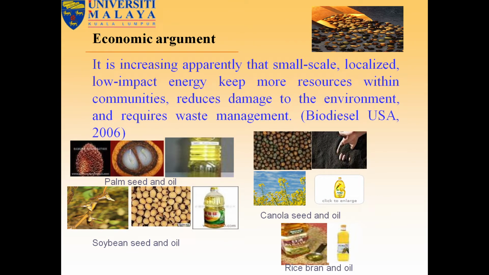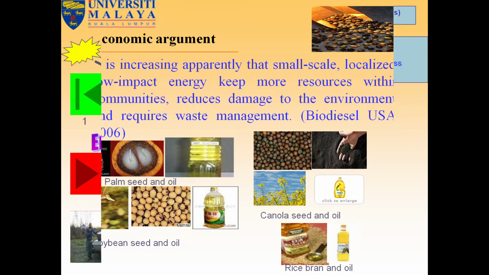Economic arguments: it is increasingly apparent that small scale, localized, low impact energy gives more resources within communities, reduces damage to the environment, and requires waste management. Biodiesel USA 2006 reported this. Different types of oils: palm seed oil, soybean seed oil, canola oil, rice bran oil. These oils can be used after frying, so after using them in the kitchen or restaurant.